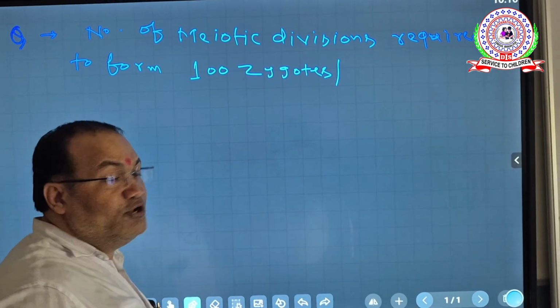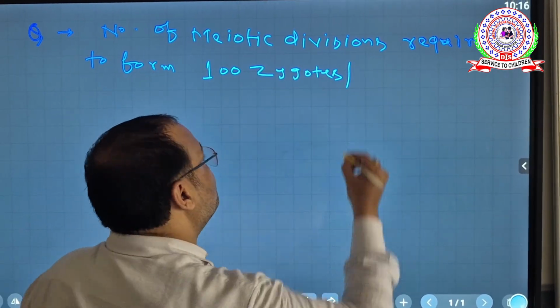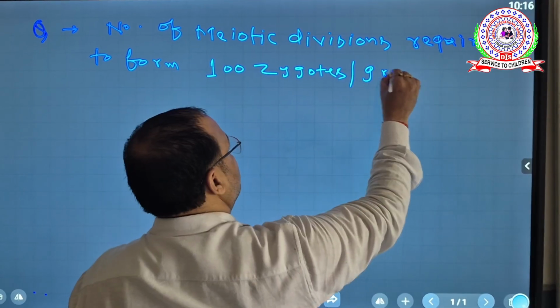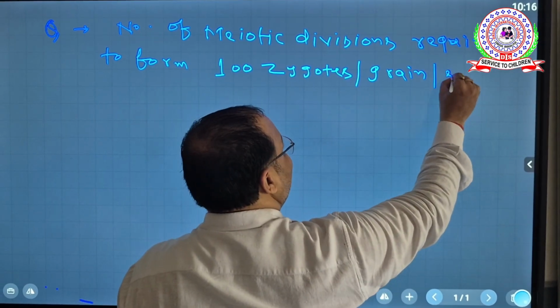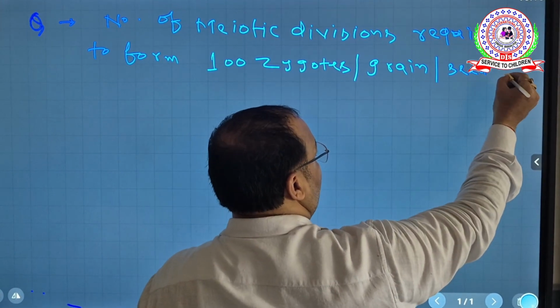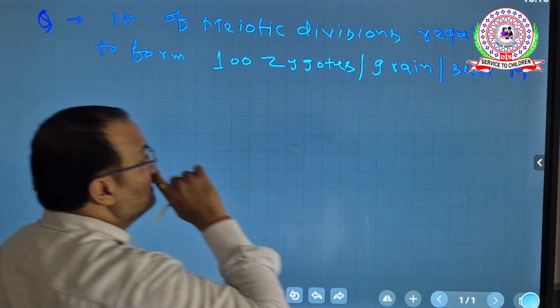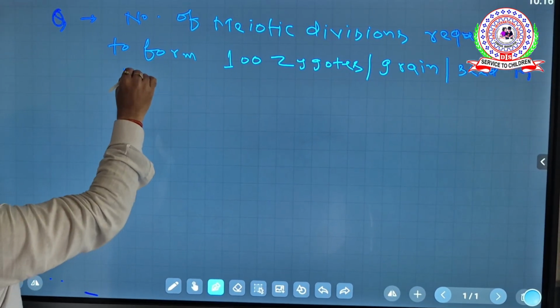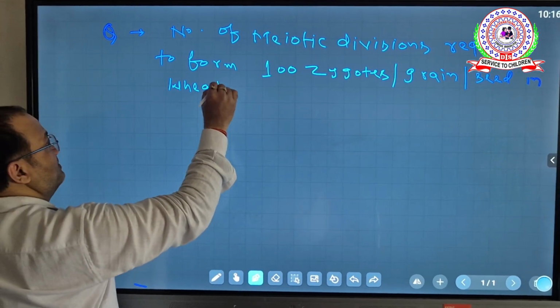Here, in lieu of zygote, they might ask you the grain, seed, embryo, in wheat plant, any angiosperm.